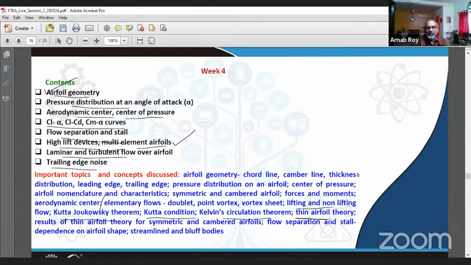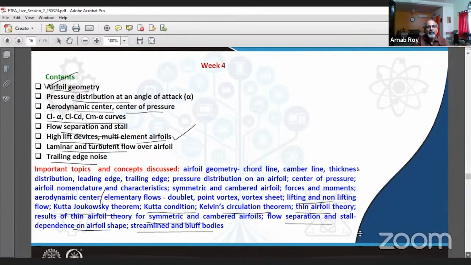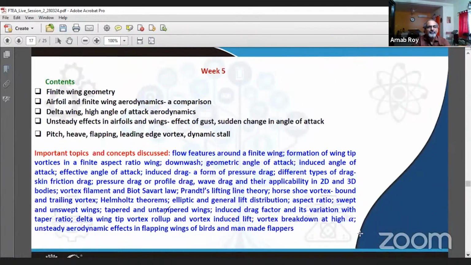or defined. We learned about the thin airfoil theory and the performance of a thin airfoil, both for symmetric and cambered airfoils. And then we finally learned about flow separation and stall dependence on airfoil shape. And we further learned about streamlined and bluff bodies. So there was a lot of learning from an applied angle this week.